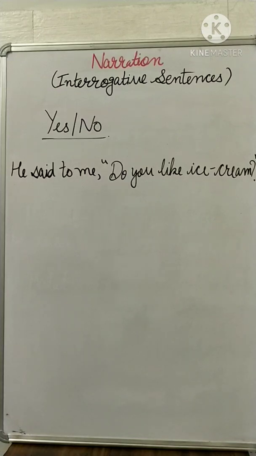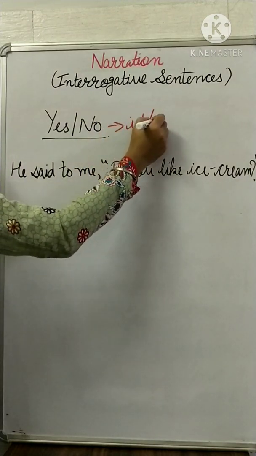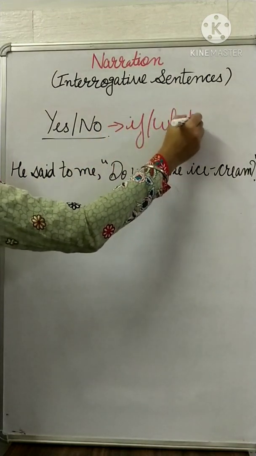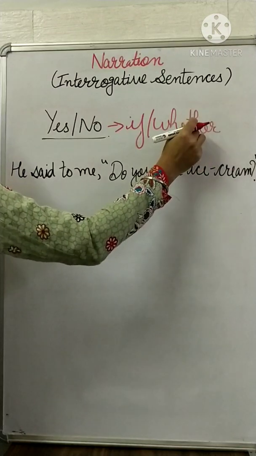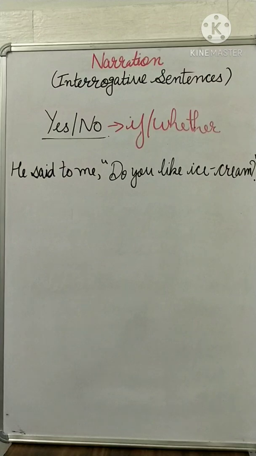So here in yes or no question type, we are going to use if or whether as a connector. Is it okay? Be careful about the spellings of whether.